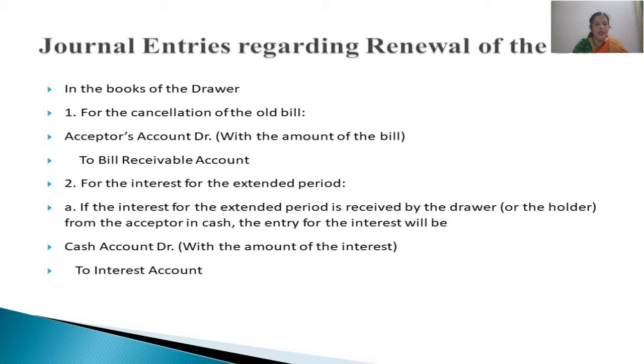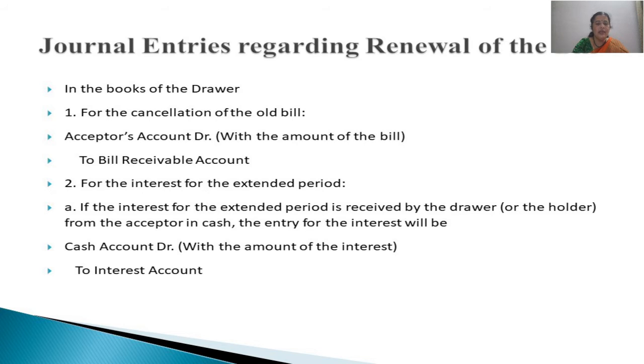Bill is coming in and acceptor is the giver of acceptance. But here pass the same entry in the reverse order so that the old bill gets cancelled. So acceptor's account debited to bills receivable account. So the first entry which we passed for receiving the acceptance gets cancelled now, right?